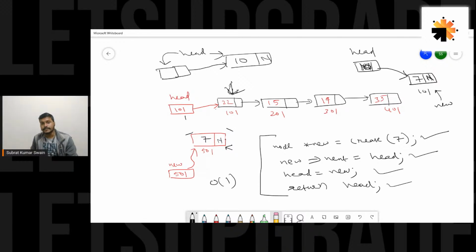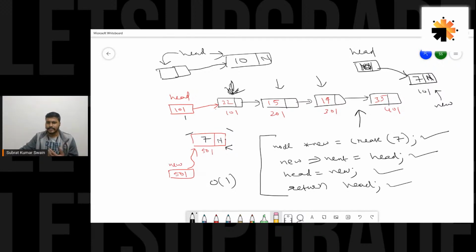Time for an assignment question. As we discussed, guys, insert at end and insert at beginning, I would like you all to write the logic for insert at any given position. Let's say I want to insert a new node at the fourth position. What is the fourth position? This is the first position, this is the second, this is the third. So I want to insert a new node here.